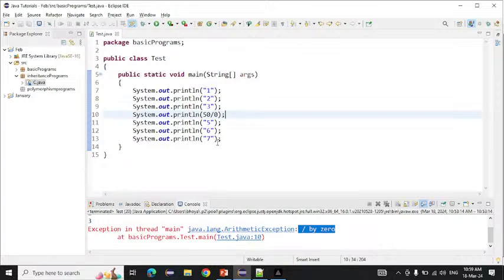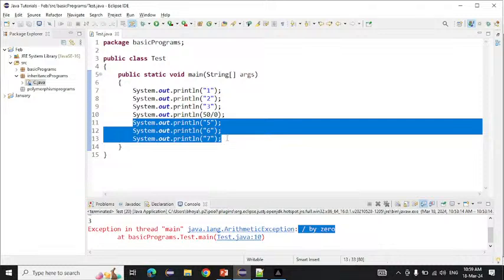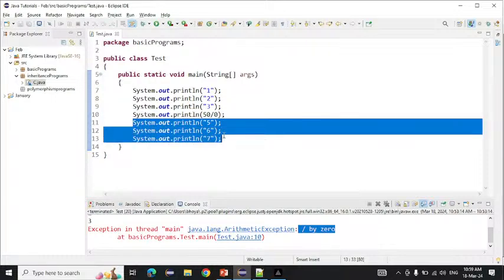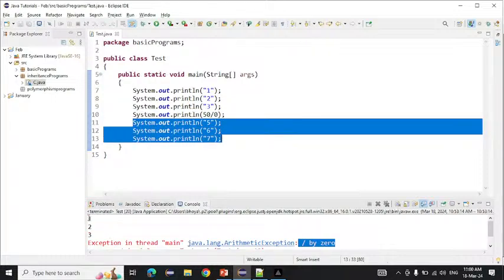If an exception comes, what will JVM do? First step, it will abnormally terminate the program here only. Suppose JVM comes here and sees the exception, it will abnormally terminate the program here. So can we see 5, 6, 7 here? It will not print, because JVM already abnormally terminated the program here only. That's why we cannot see 5, 6, 7 printing on the console. We are only seeing 1, 2 and 3.